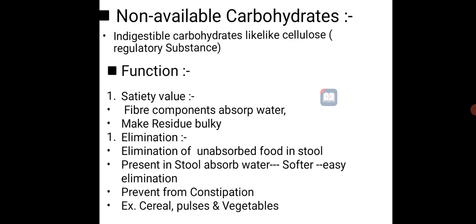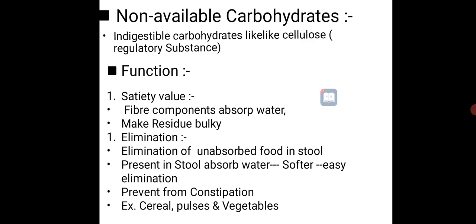Elimination of unabsorbed food in the stool. For the elimination of undigested material, the fiber is present in that undigested material in the large intestine.